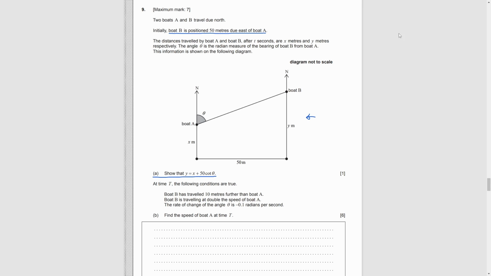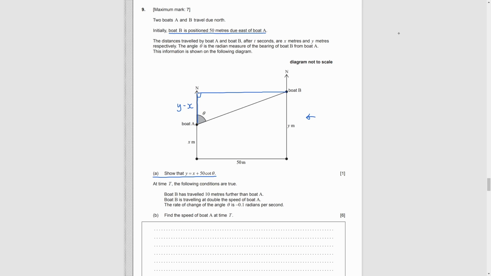Part A. Show that y equals x plus 50 cotangent theta. As there is theta in the formula, we should draw a horizontal line in order to construct a right-angled triangle containing theta. Then, the line here is just the difference of x and y.